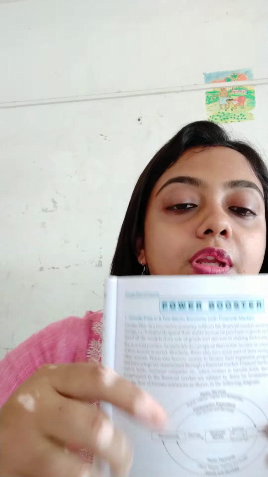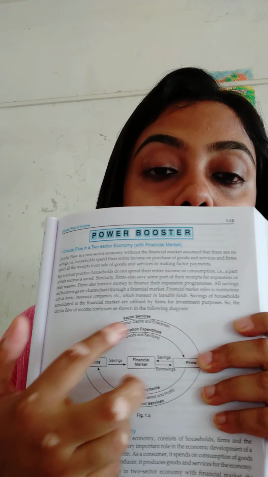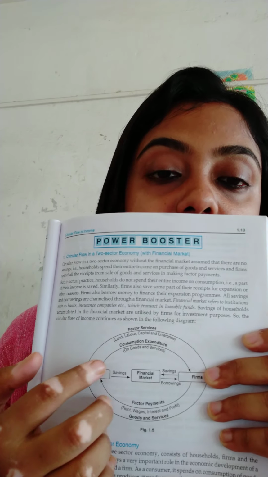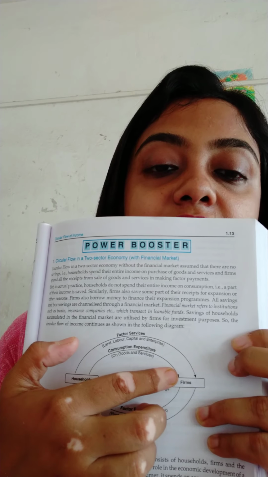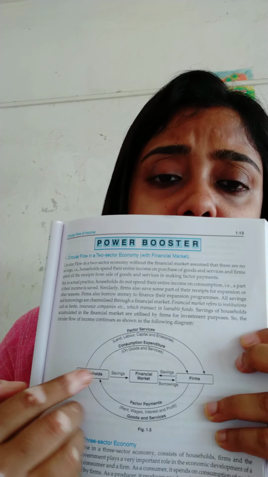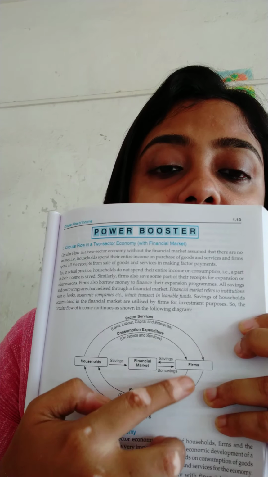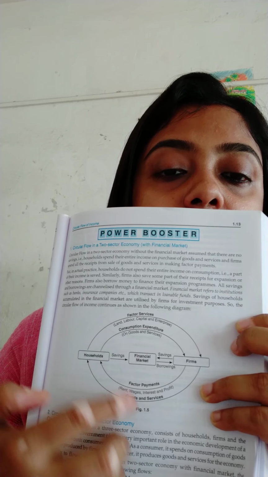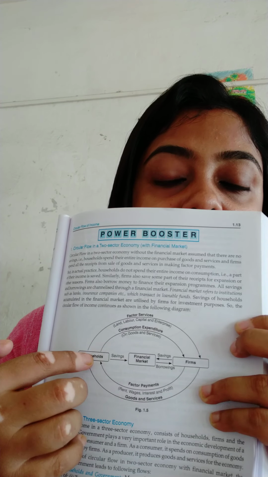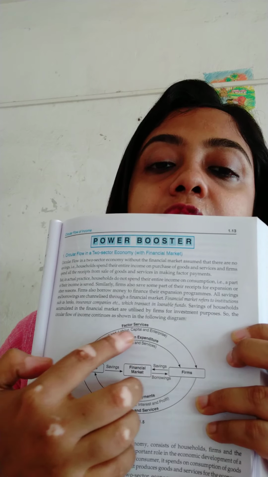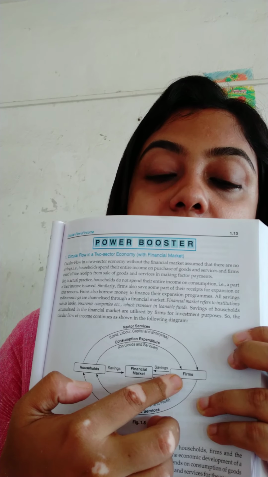Now, we will move on to the circular flow of income with two sectors, with another additional sector, that is the financial market. Now, see, the whole thing will remain the same. Here the household is providing factor service to the firm. Now, the firm is giving factor payments to the household. The firm is also giving goods and services to the household, and the household is giving to the firm as consumption expenditure.